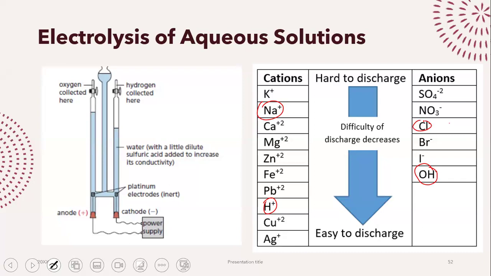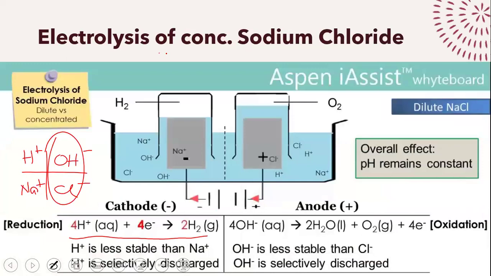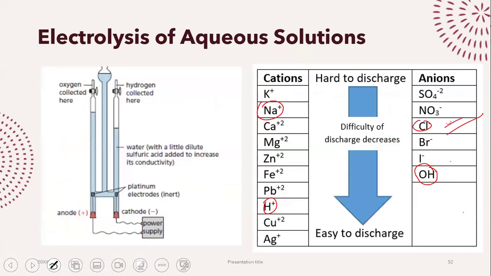Why are we picking chlorine? Miss, you just said that we picked the lower one, that the lower one is the one that's going to go. Then why are you saying chlorine? The reason I'm saying chlorine is because this is concentrated sodium chloride. If it was dilute, that would be a different solution. This is concentrated sodium chloride. Even though chlorine is higher in the series, because it is so much concentrated, the concentration of chloride ions is so much that it overpowers the hydroxide ion.